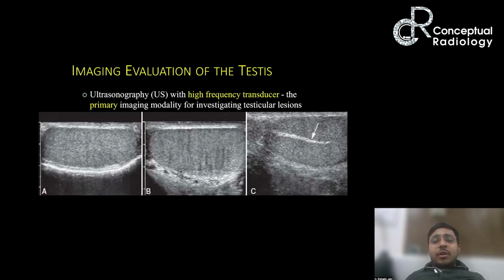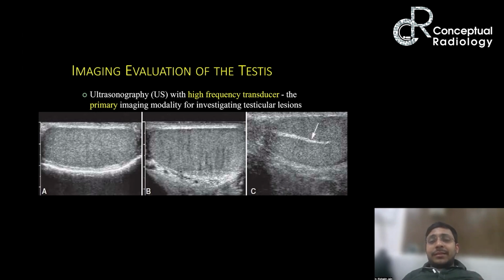So if we were to see the normal testis, first of all, ultrasound is the primary modality for investigating testicular lesions because the testis is a superficial structure. With high frequency ultrasound, you will see that the testis has a homogeneous echotexture, with this granular sort of appearance. This is the normal appearance. Now sometimes fine septae are present, which appear as these hypoechoic bands. This is a normal presentation.